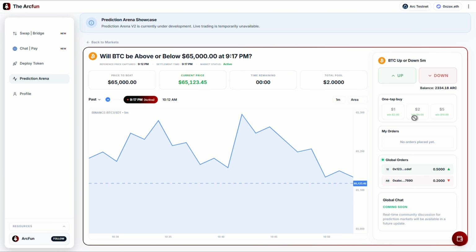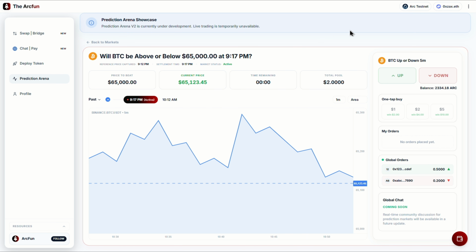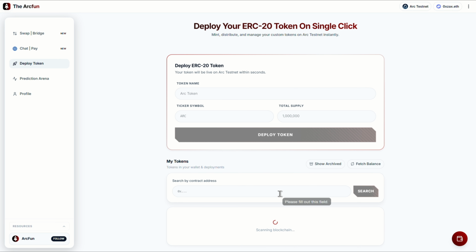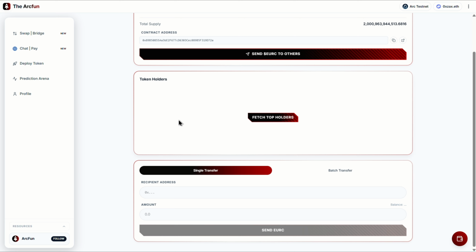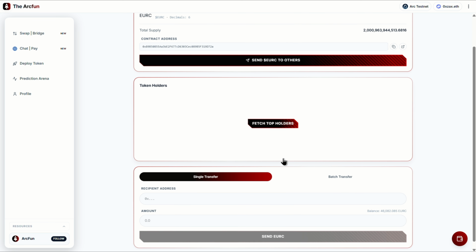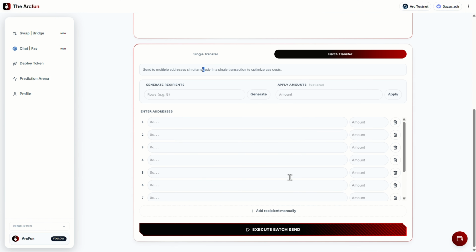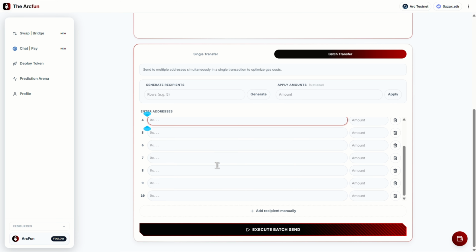ArcFun is still less than 50% complete, so there are many more features coming. Hopefully, in the next update, I'll be able to show you a much bigger demo with everything fully integrated. For now, you can already explore the features that are available today, including multi-transfer, along with many other features.